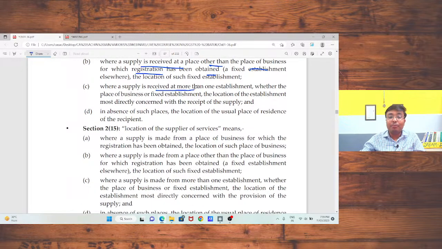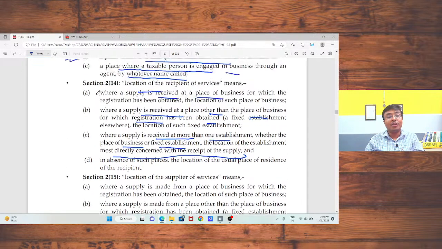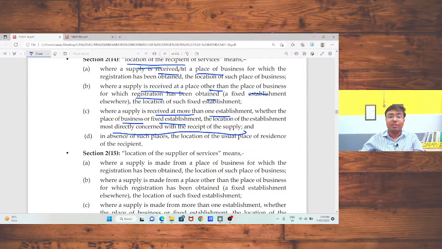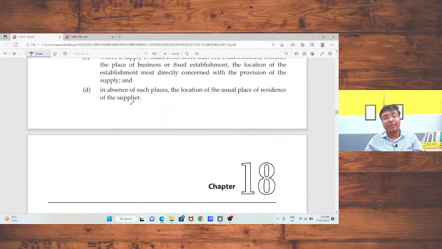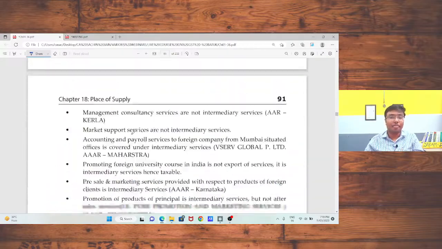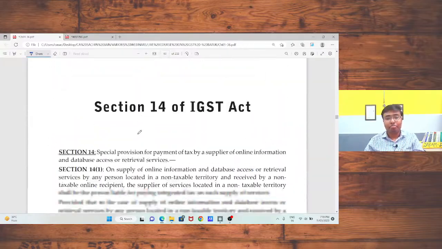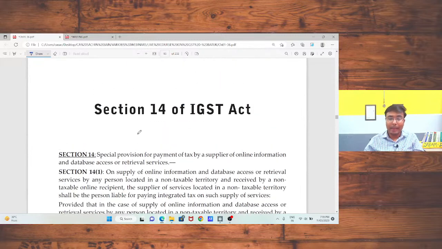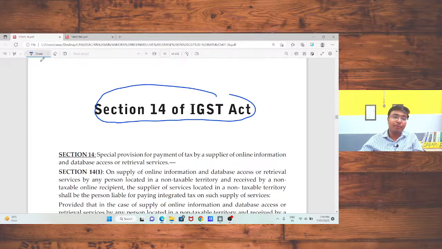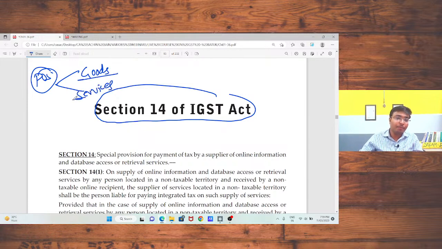Where a supply is received at more than one establishment, whether the place of business or fixed establishment, in that case the one most directly related to the receipt of supply shall be treated as your place of supply. Okay, so the location of recipient, the place of supply, the principal place of business we had discussed. Is that okay? So we had covered the place of supply provisions from the goods point of view or from the services point of view.